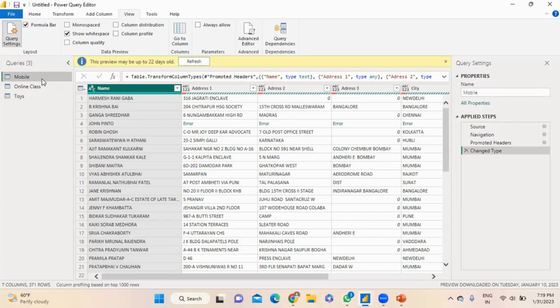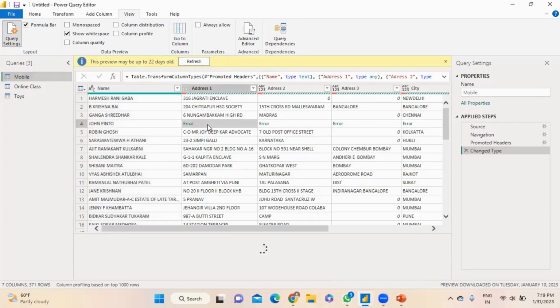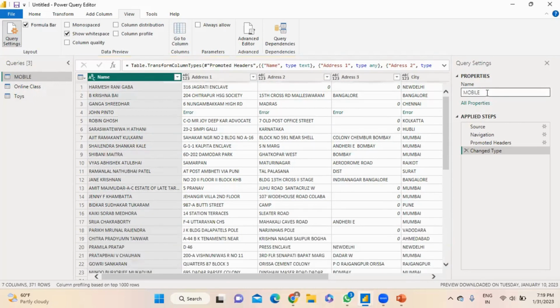Now move on to the Mobiles data set. If you are checking in the fourth column, there is an error showing. If you want to change the name, just click on Mobiles. There is Properties, Name. Just simply click and give any name, and press enter. After pressing, the name will be changed.